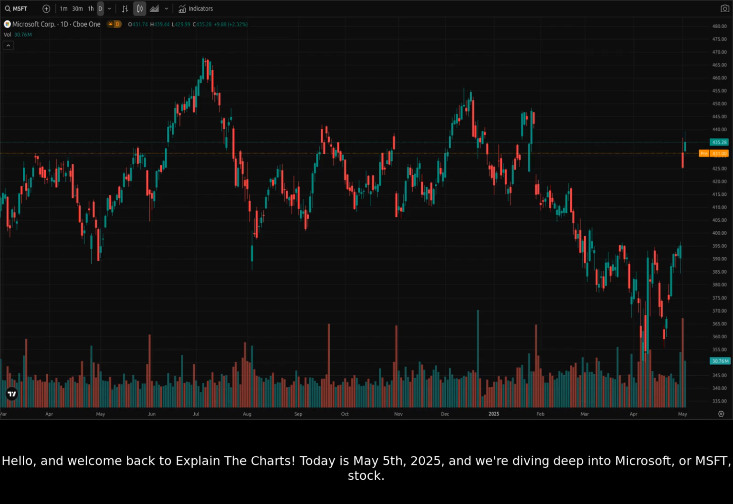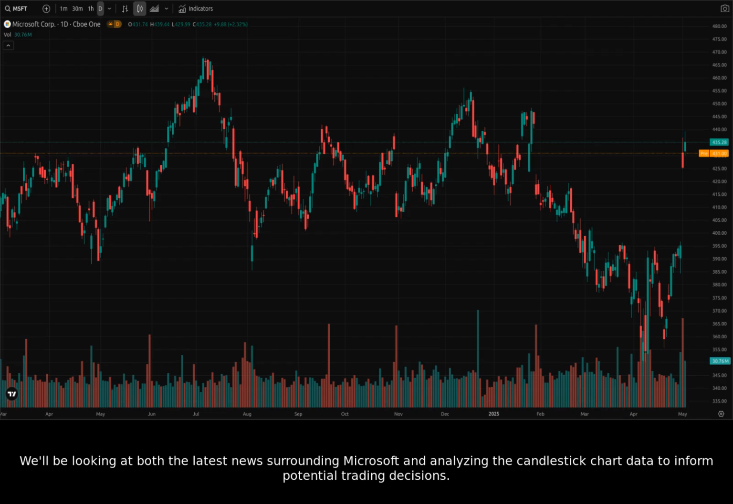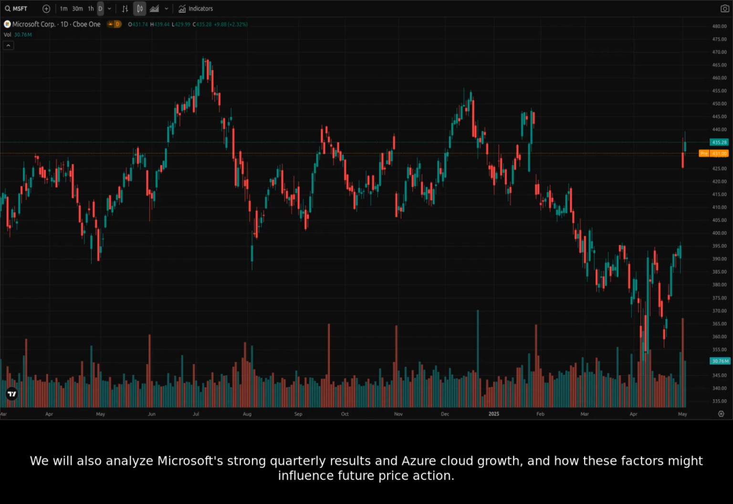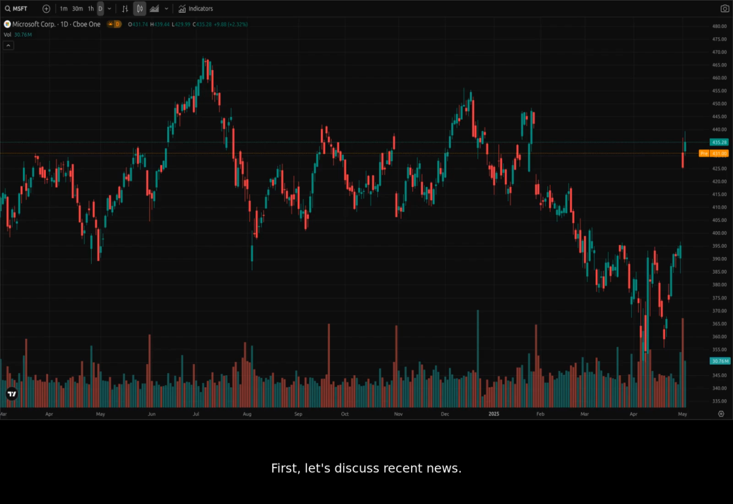Today is May 5th, 2025, and we're diving deep into Microsoft stock. We'll be looking at both the latest news surrounding Microsoft and analyzing the candlestick chart data to inform potential trading decisions. Recent headlines indicate a few key themes: analyst target resets, Berkshire Hathaway's portfolio moves, and continuing discussion around AI competition with Alphabet. We will also analyze Microsoft's strong quarterly results and Azure cloud growth, and how these factors might influence future price action. First, let's discuss recent news.